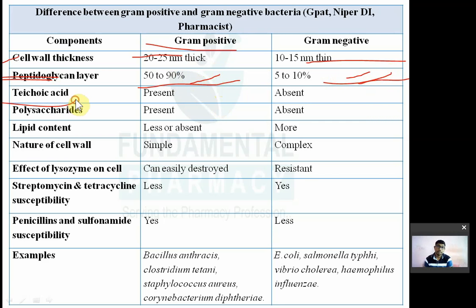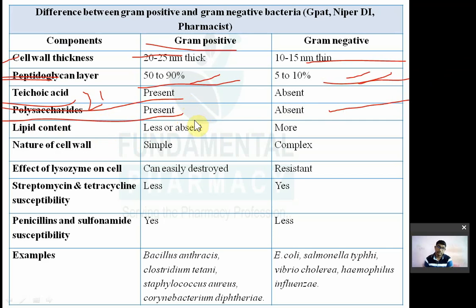Teichoic acid. So there was a question in GPAT 2021. Teichoic acid is present in one of the following: gram positive, gram negative, ऐसा option में. Gram positive bacteria will have teichoic acid. Teichoic acid is present in case of gram positive bacteria. It is absent in case of gram negative bacteria. Polysaccharides are present in the gram positive bacteria, absent in the gram negative bacteria.